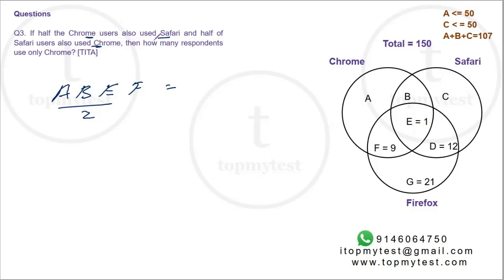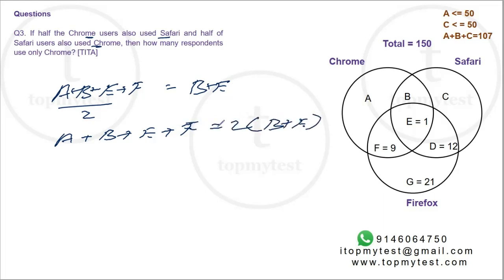So they use Chrome and along with that they use Safari. So Chrome and Safari, that's B and E. If I rewrite this, you'll get A plus B plus E plus F should be 2 times B plus E. So if I cancel this out, one of the B and E will get cancelled. So A and F should be equal to B plus E. Which means the region BE, if there is 1 unit here, AF will be 1 unit. So they are split equally, 1:1.